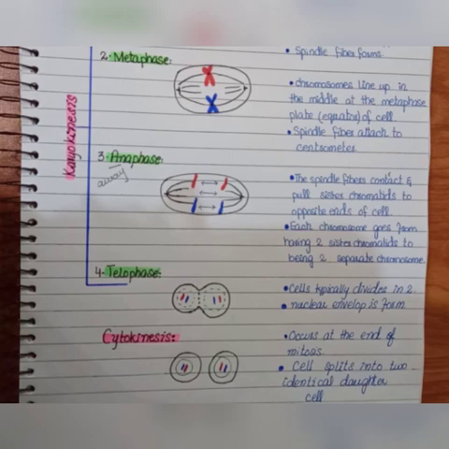So here is the last stage of mitosis, and here we have a short review about mitosis. We have discussed what mitosis is and what the different phases of mitosis are. We have discussed the karyokinesis subdivisions, and we have also discussed what cytokinesis is.